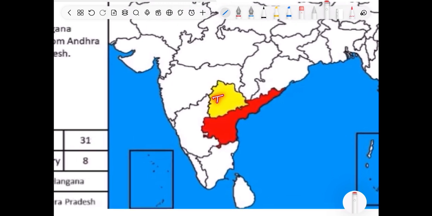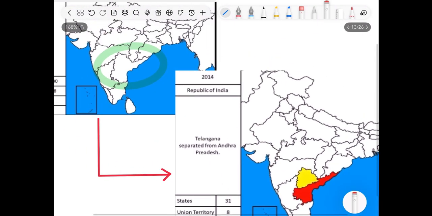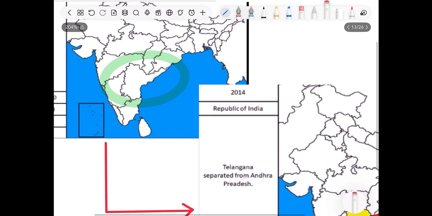This part is named Telangana and this part remained Andhra Pradesh. Fine. So after 2014, this large state became 2 states, Telangana and Andhra Pradesh. So as far as the coastal state is concerned, it is Andhra Pradesh and the inner state is Telangana.